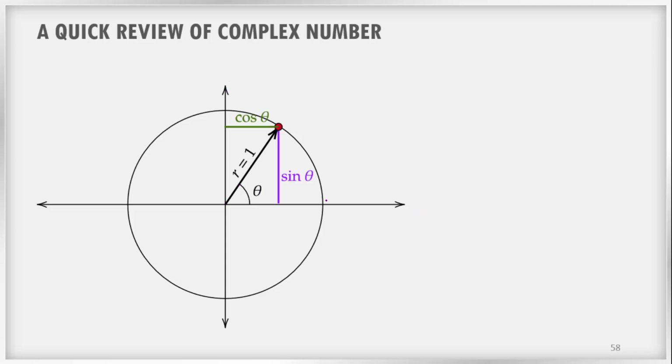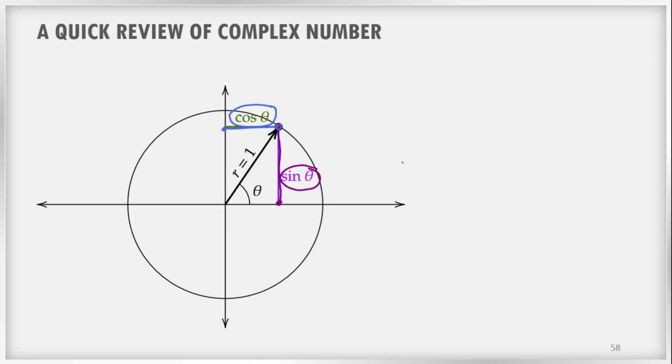From trigonometry, we have already learned that the vertical distance which joins the x-axis and this point is nothing but sine theta, and similarly the horizontal distance which joins the vertical axis and this point is cos theta.